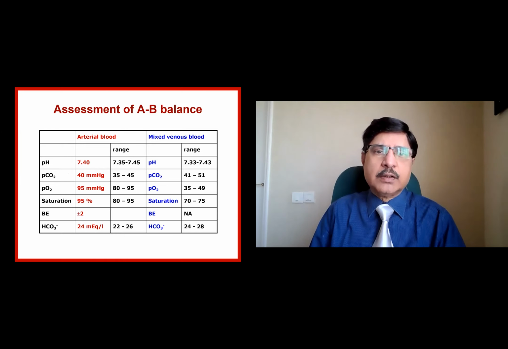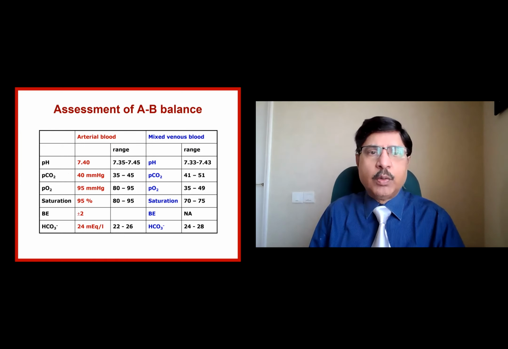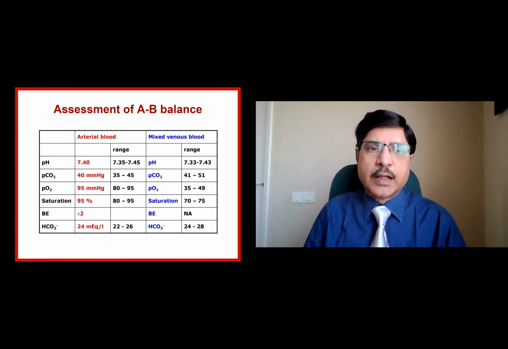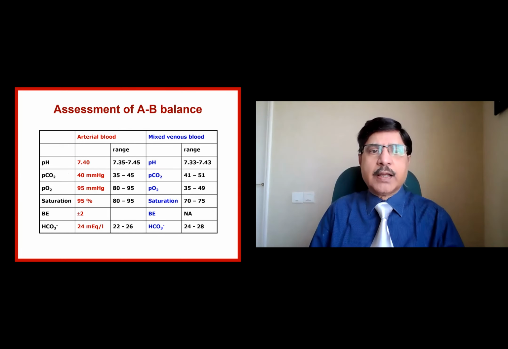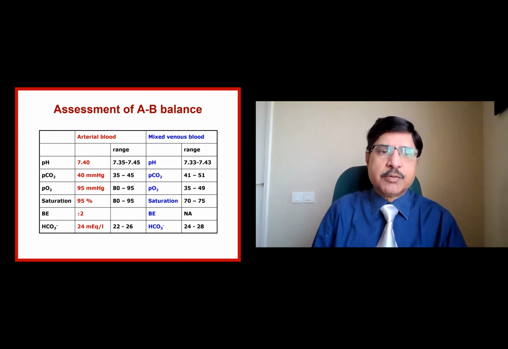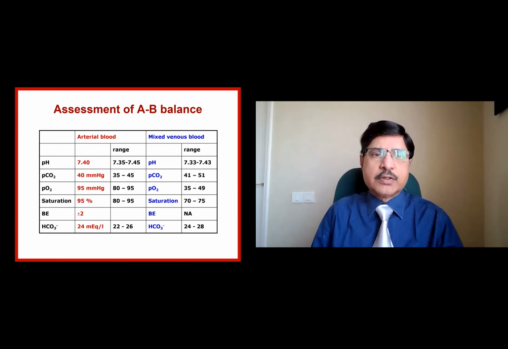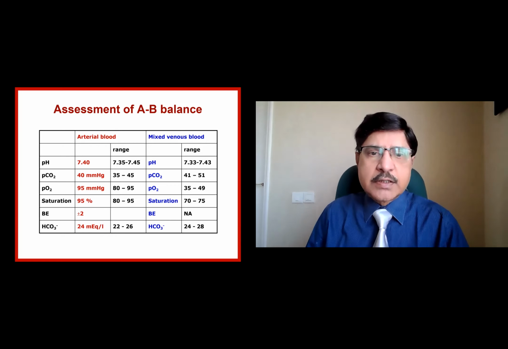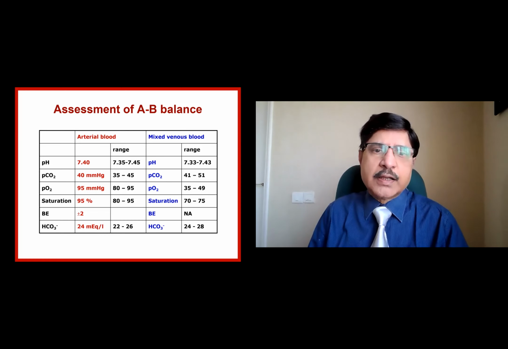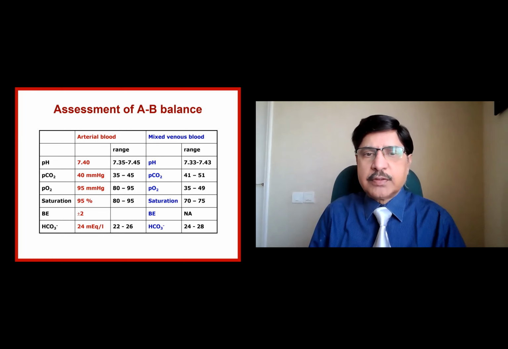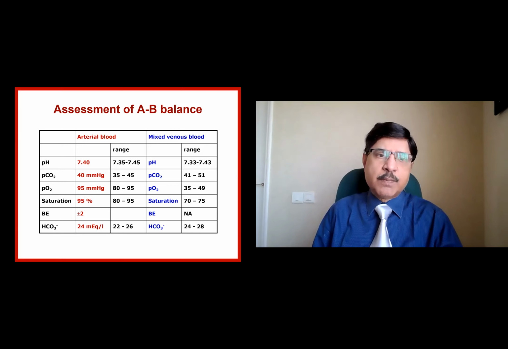But concentrate on the arterial blood, because this is what we do in the arterial blood gas analysis. So arterial blood pH of 7.4 is normal. Anything less than 7.35 is acidosis, and above 7.45 is alkalemia, alkalosis.